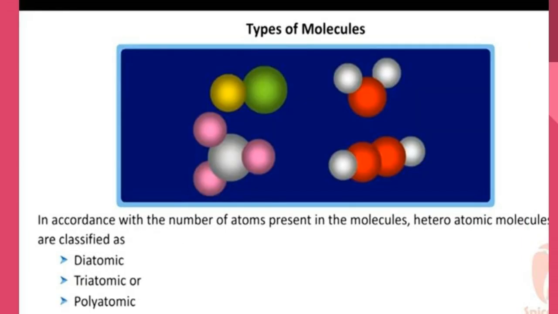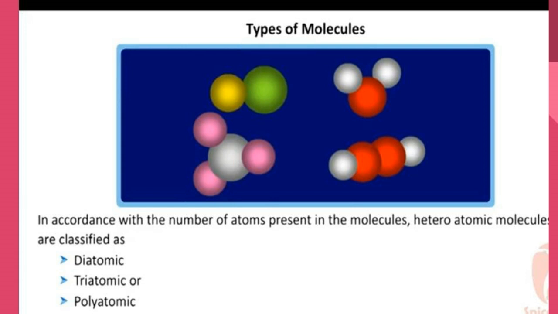In accordance with the number of atoms present in the molecule, we classify heteroatomic molecules, which contain different elements. HCl consists of 2 atoms of different elements, hydrogen and chlorine, so its atomicity is 2. It is a heterodiatomic molecule.